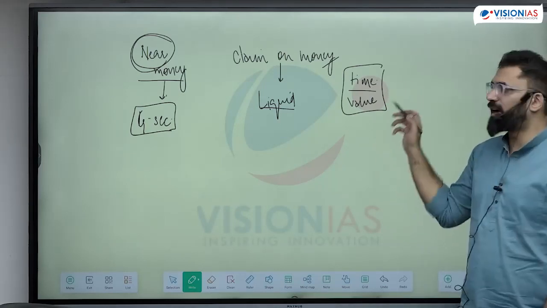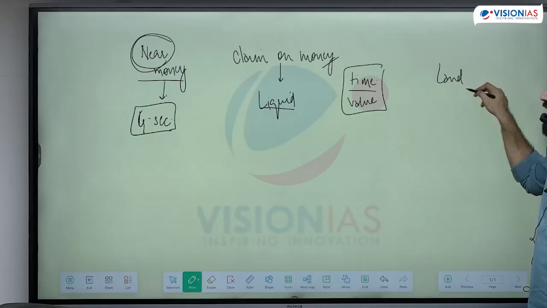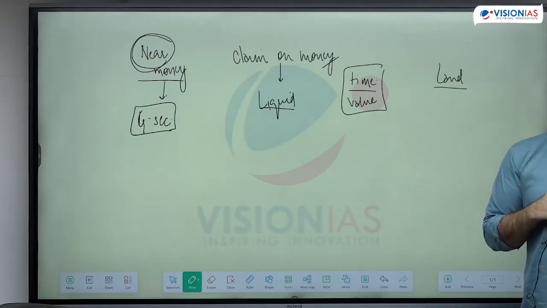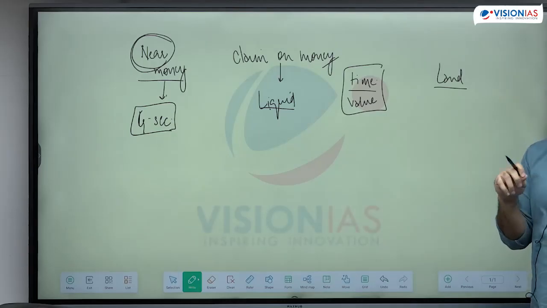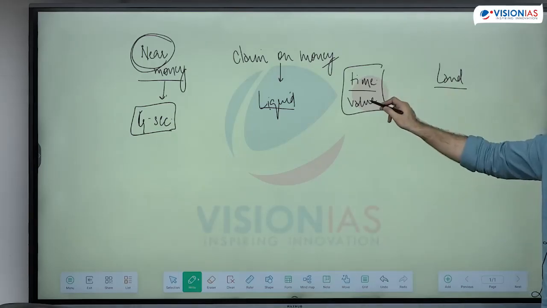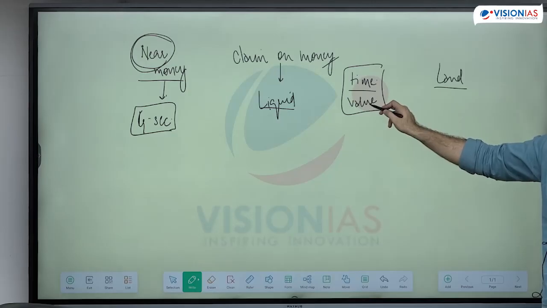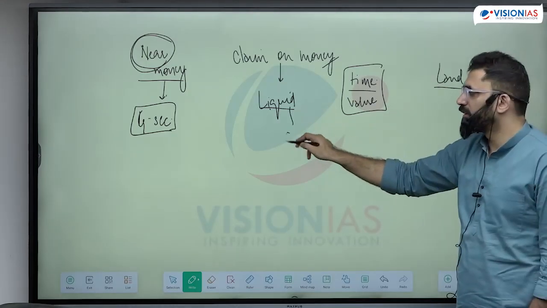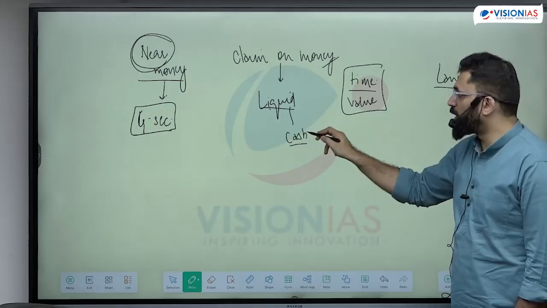For example, you have land. Is land a liquid asset? Yes or no? If you want to sell land today, will you be able to sell it without any loss of value? Liquid tab hoga when it is easily converted into cash without loss of time or value.